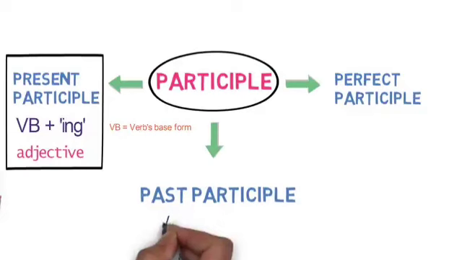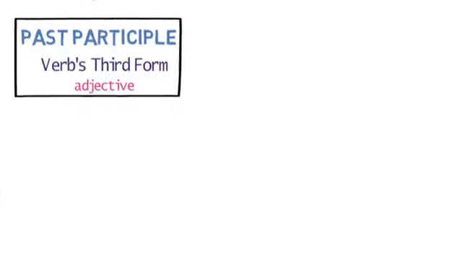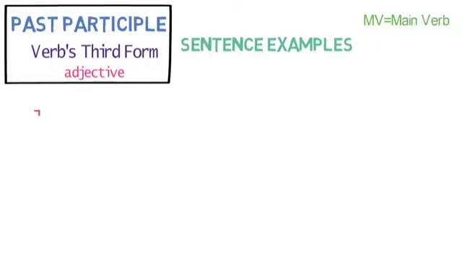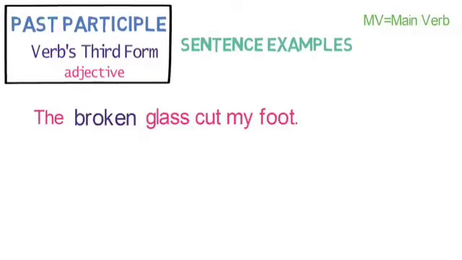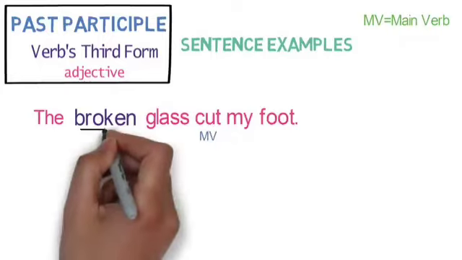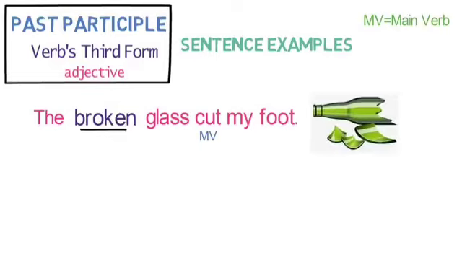Past participle is created by using verb's third form and functions as adjective in the sentence. Let's look into sentence example of past participle. The broken glass cut my foot. Here, the main verb is cut and broken is secondary verb in verb's third form. As it is describing glass, it functions as adjective in the sentence, and so it behaves as a past participle in the sentence. Let's look into next example.